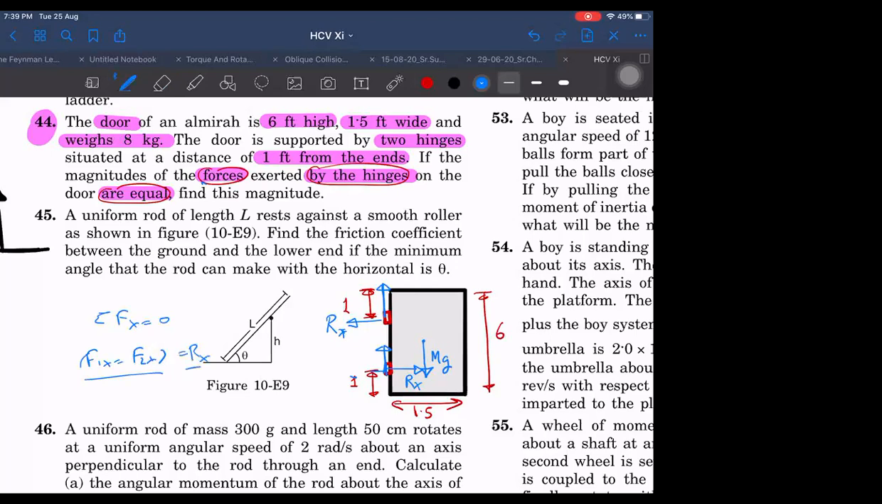These are Rx. What about along the y-axis? Along the y-axis, if I take R1y and the other I take R2y, they are saying net force is zero. So R1y plus R2y equals mg. Both are equal.